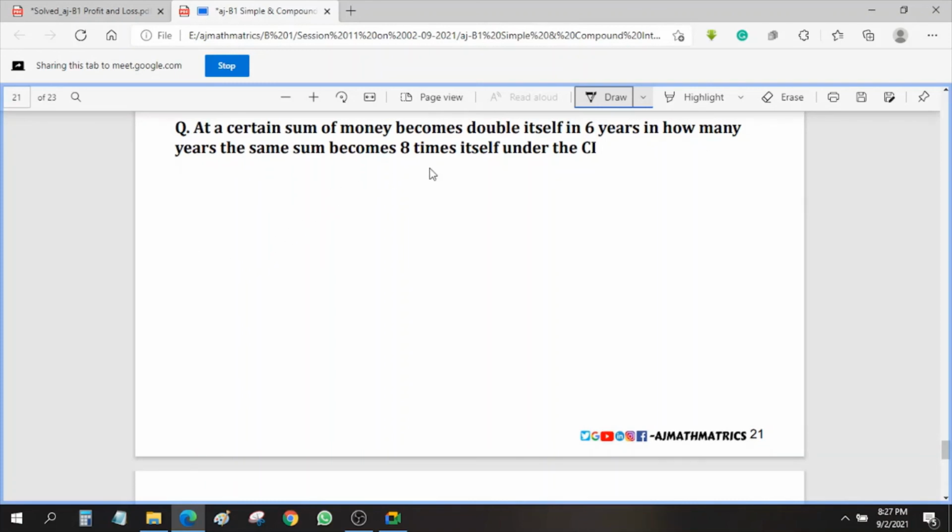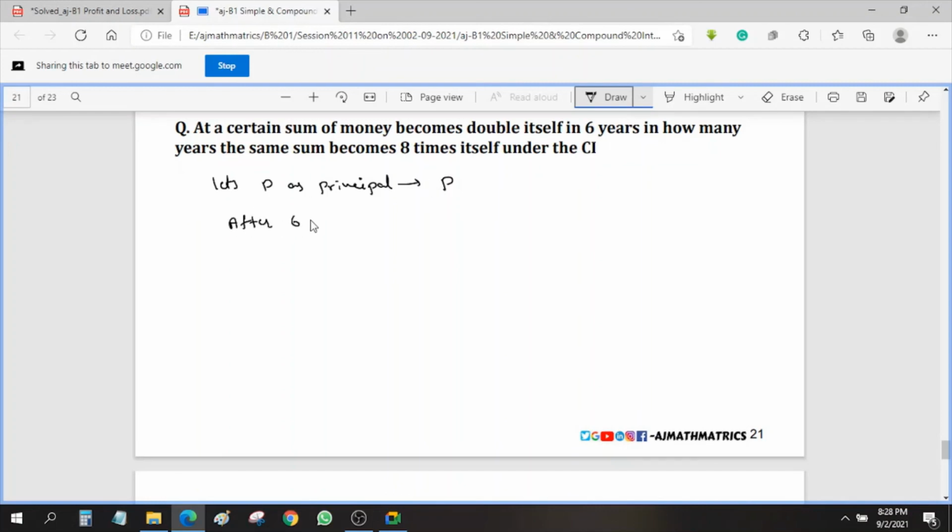A certain sum of money becomes double. So for example, generally we take p as the principal amount. So let us consider p as principal. After 6 years what will happen?